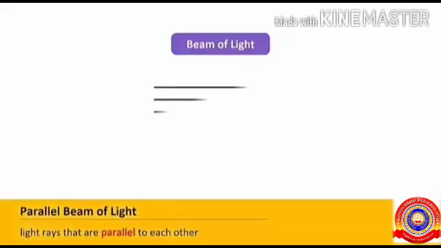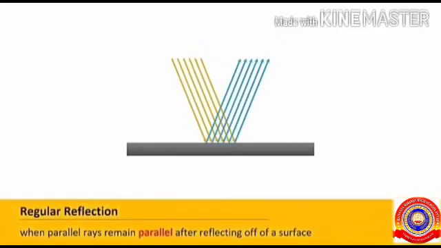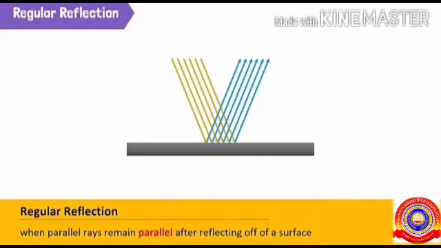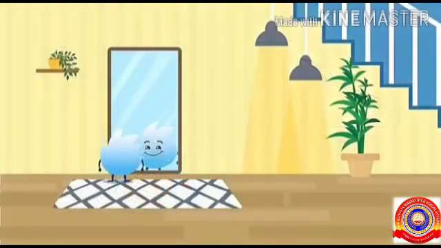Light rays are parallel to each other. When a parallel beam of light falls on a smooth surface, all rays are reflected at the same angle. This type of reflection is regular reflection. Regular reflection takes place when light falls on a smooth, shiny or polished surface. Also, regular reflection occurs on a plane mirror, since the light ray that falls on the surface of the mirror reflects regularly.